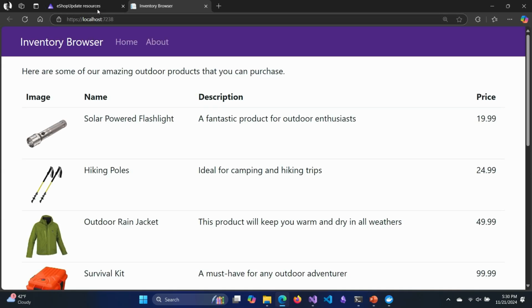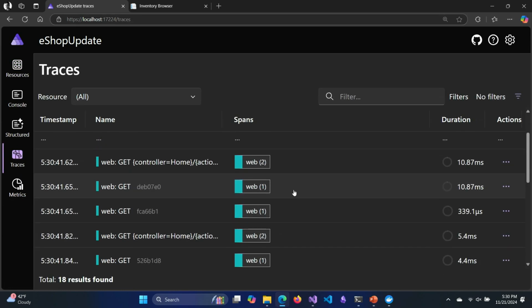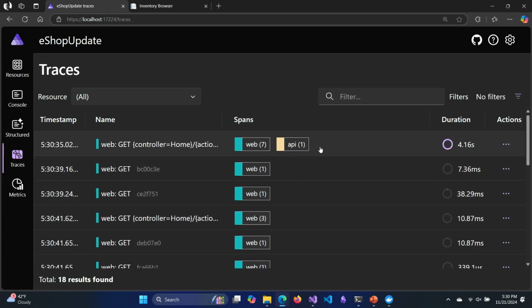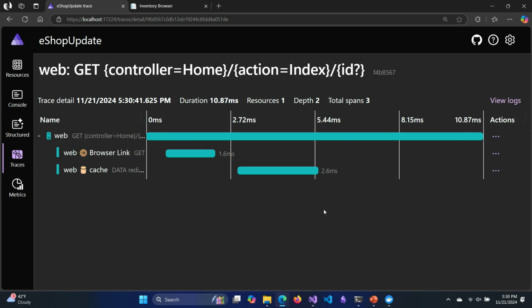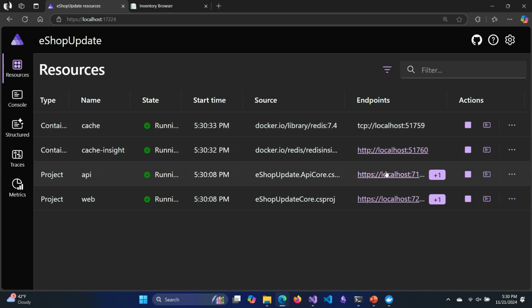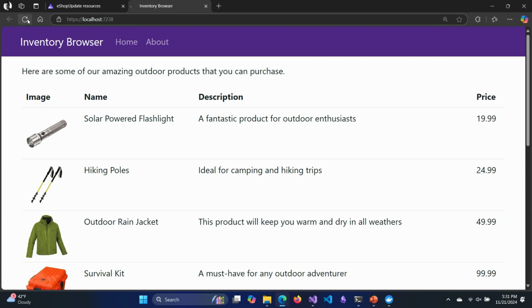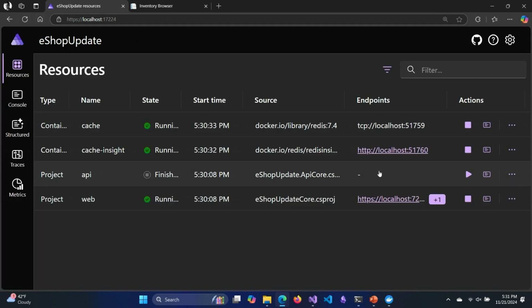There it is, there's my content. And I can refresh and it loads very quickly. If we look back at that trace, you'll see the first request hit the API, but subsequent requests don't hit the API, they hit the cache. So that means that my application is resilient. I can turn off the API with the stop button here, and I can refresh, and my inventory still loads. And that's coming out of the Redis cache.